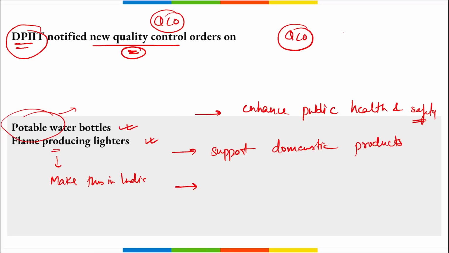If the name of the ministry is asked, it is your Ministry of Commerce and Industry. Ministry of Commerce and Industry, and who is the union minister here? Piyush Goyal.